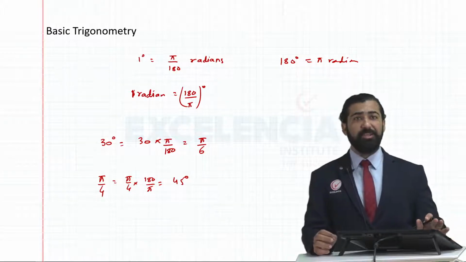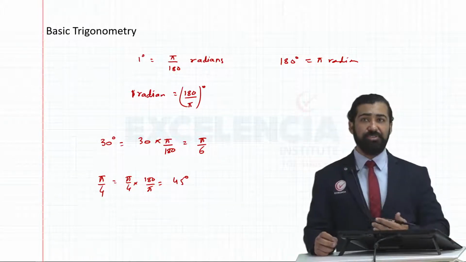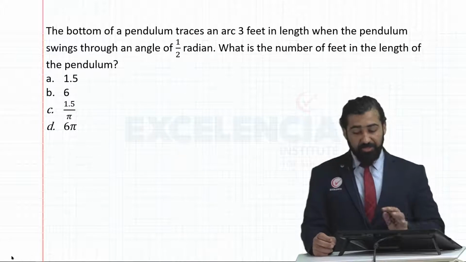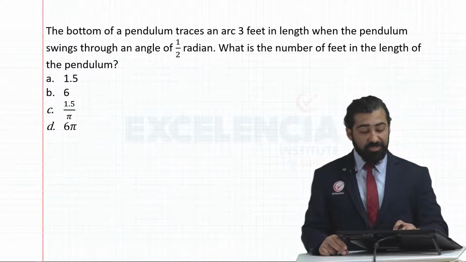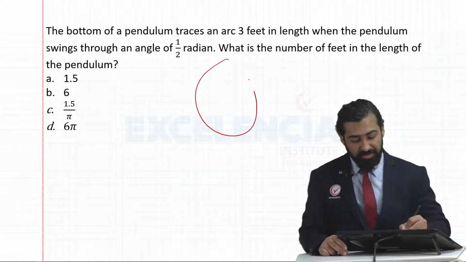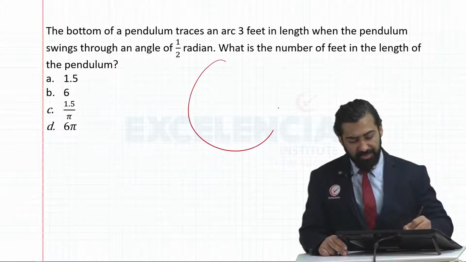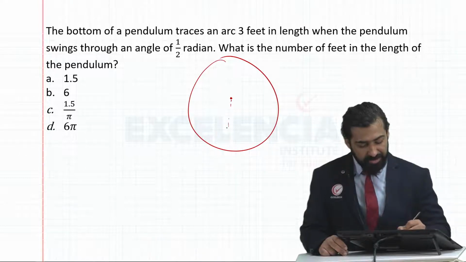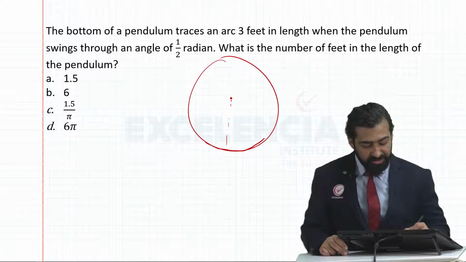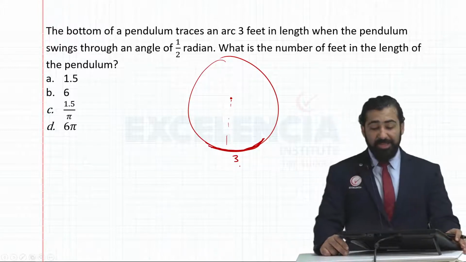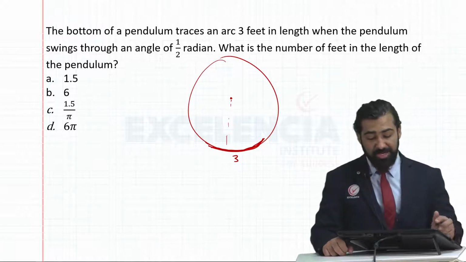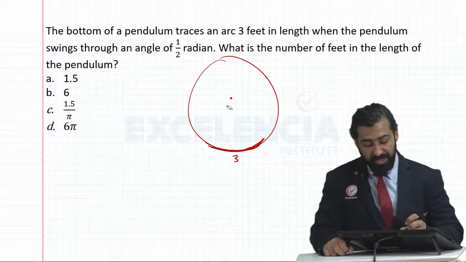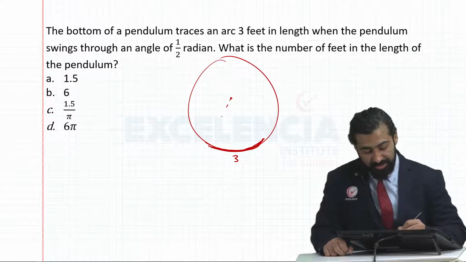You can use the same formulae, the only thing is to convert the radians to degrees to use those formulae. So the bottom of a pendulum traces an arc 3 feet in length. The question is saying something like this. Suppose there's a pendulum here, it's going to trace an arc of 3 feet in length when the pendulum swings through an angle of half a radian. So the angle between the two radii is half a radian.